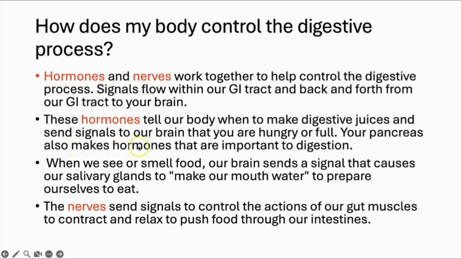The pancreas also makes hormones that are important to digestion. An amazing thing that takes place is that when we see or smell food, our brain sends a signal that causes our salivary glands to make our mouth water to prepare ourselves to eat. Yes, we all agree on this, no? When we see a poster, usually we get tempted. So our mouth salivates because the brain is giving the signal that we are seeing or smelling food, and we feel hungry.